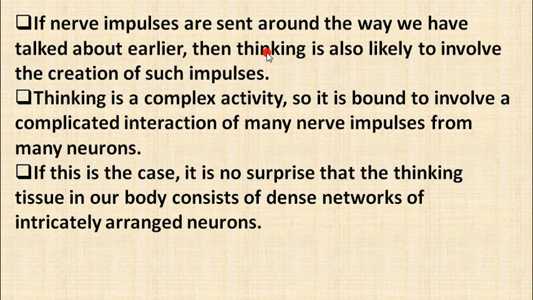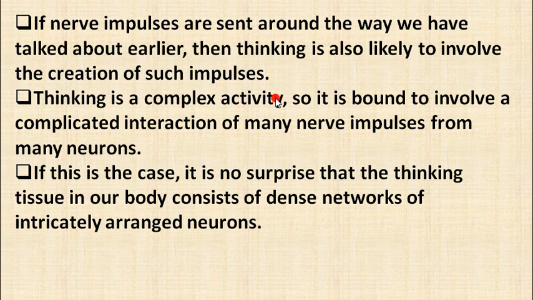Impulses, हमको मालूम है, are signals in our nerve cells. Signals are passing, so they are called impulses. Now this is the creation of impulses by our thinking. Thinking is a complex activity, so it is bound to involve a complicated interaction of many nerve impulses from many neurons.